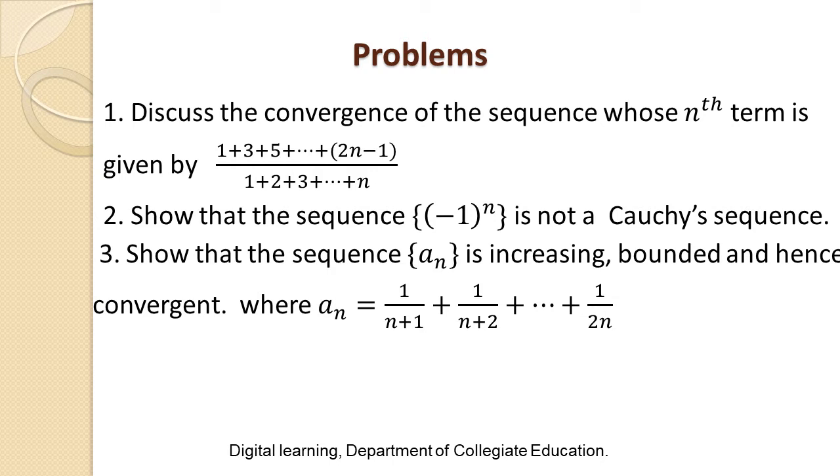First one, discuss the convergence of the sequence whose nth term is given by 1 plus 3 plus 5 up to 2n minus 1 divided by 1 plus 2 plus 3 up to n. Second, show that the sequence (-1)^n is not a Cauchy sequence. Third, show that the sequence an is increasing, bounded and hence convergent, where an is given by 1 divided by n plus 1 plus 1 divided by n plus 2 plus up to 1 by 2n.